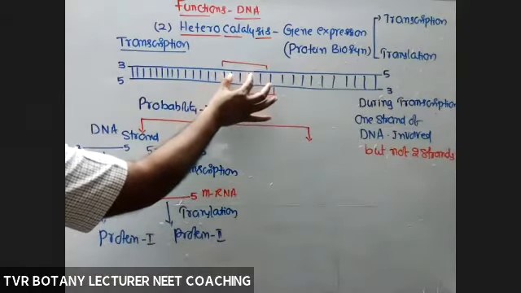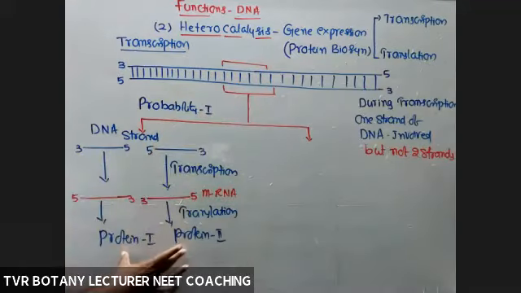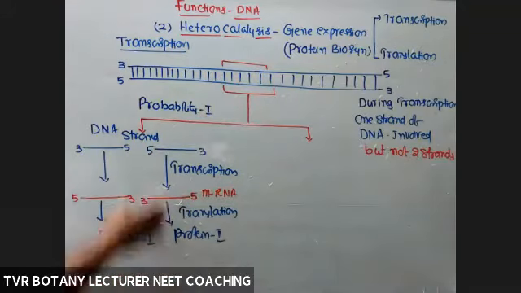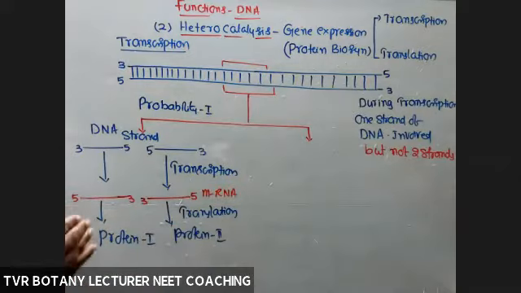So one segment of DNA codes for two different proteins, making the genetic transfer mechanism, the inheritance mechanism, complicated.